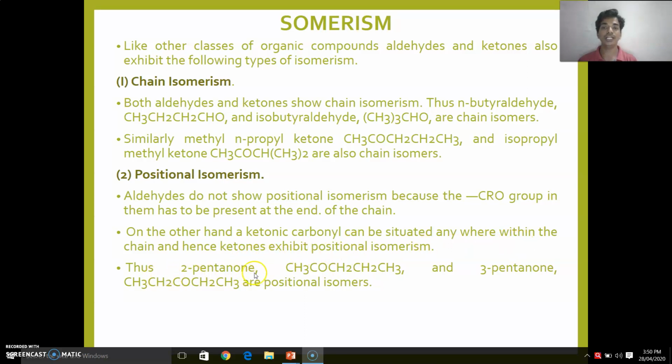For example, 2-pentanone, CH3 C double bond O CH2CH2CH3, has a single functionality, C double bond O, in the ketone, so it forms positional changes in this way. For example, 3-pentanone has the C double bond O at the 3 position, giving the positional isomer.